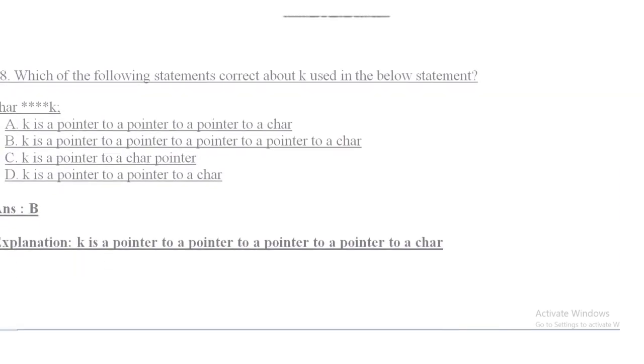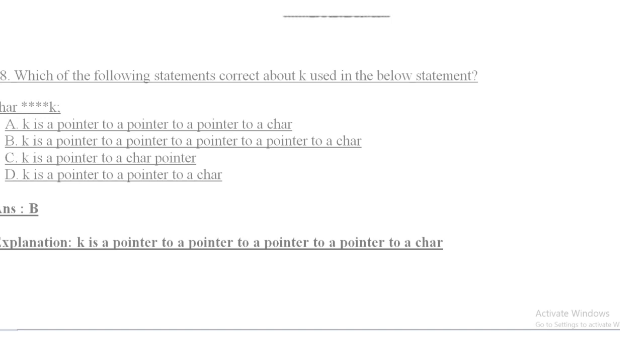Question number 38. Which of the following statements is correct about k used in the below statement? char *****k. Option A: k is a pointer to a pointer to a pointer to a char. Option B: k is a pointer to a pointer to a pointer to a pointer to a char. Option C: k is a pointer to a pointer. k is a pointer to a char pointer.